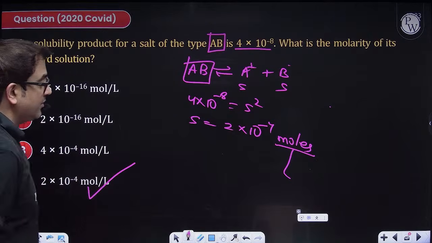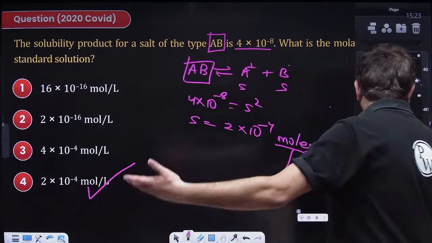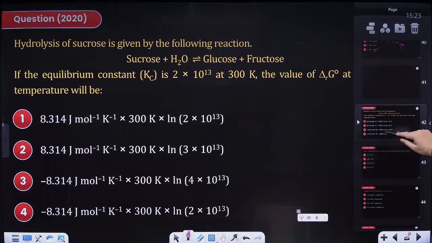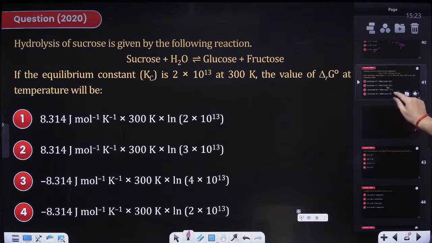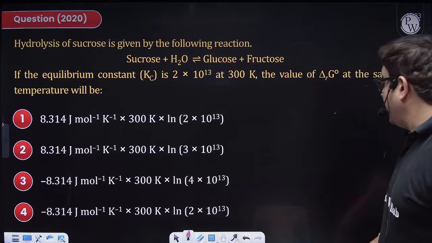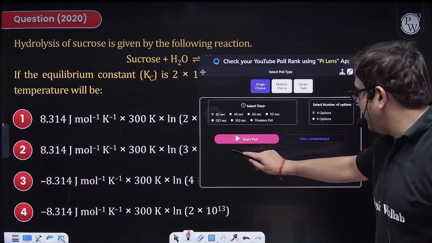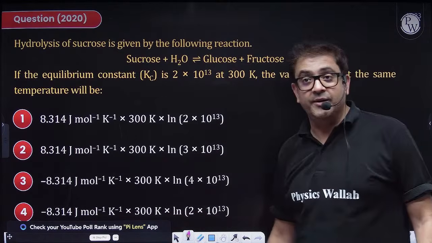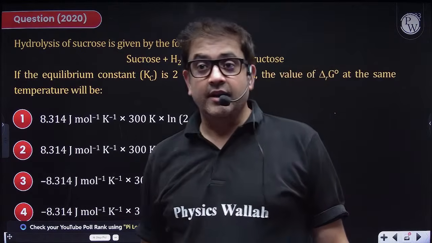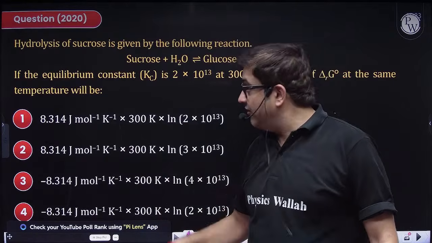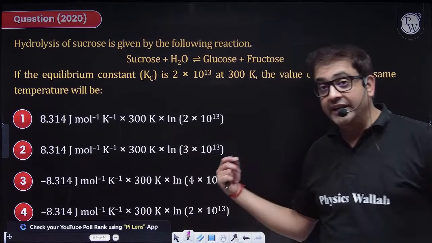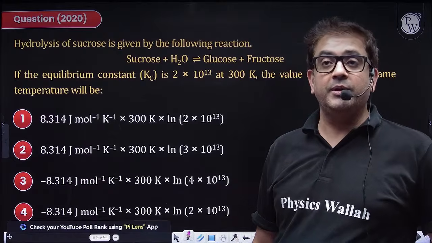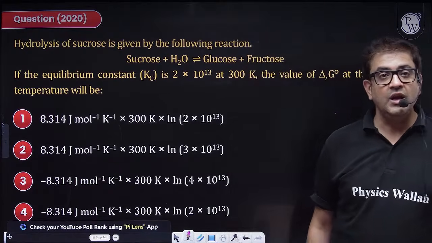A very simple question again, hence no poll given. But I hope now you are learning the logic. Now moving to the next one. For this I am giving you 30 seconds, just because you do not even have to do calculation over here. But yes, you have to be vigilant with the data given. So read the theory properly. Quick.